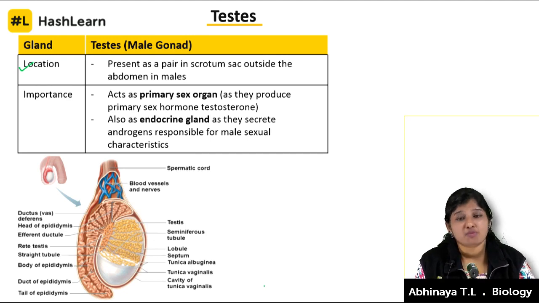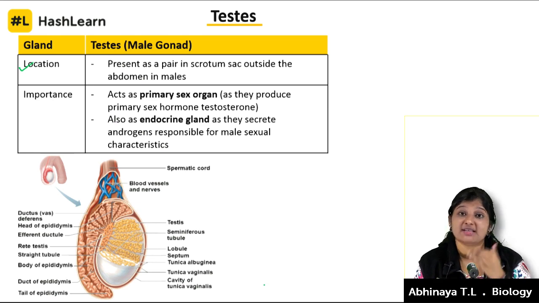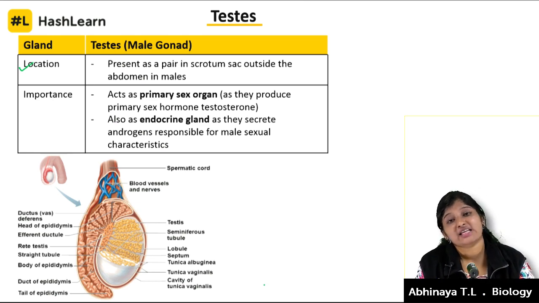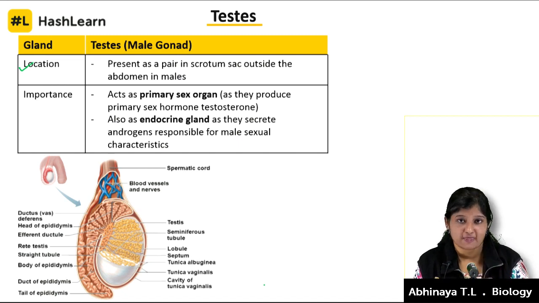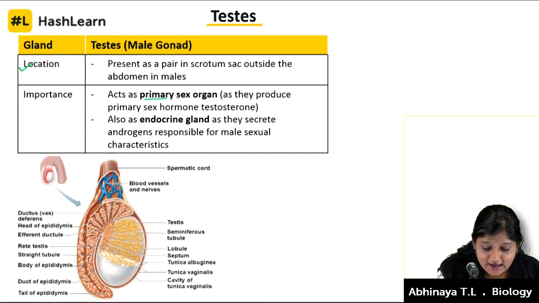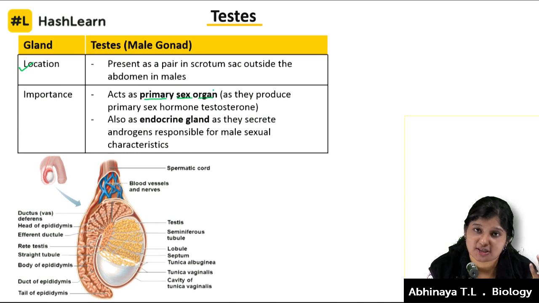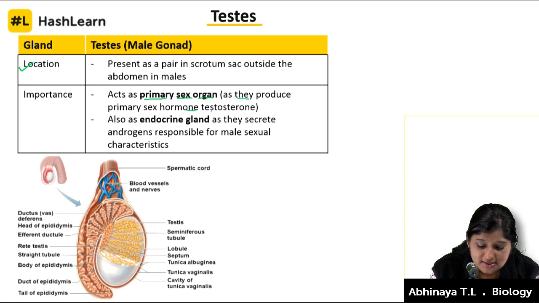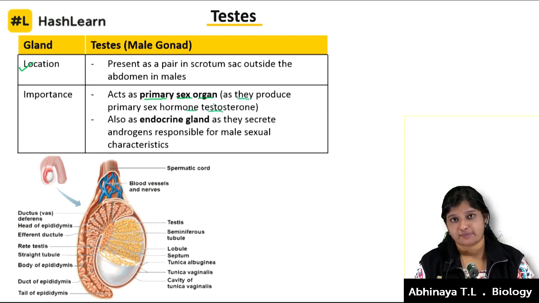And one more thing is, as the primary sex organ, it releases the primary sex hormone, the main hormone, that is testosterone. That is why it acts as the primary sex organ, because it is present from the time the infant is born, that is, the boy is born. It's going to help us in sex differentiation. And they also produce the primary sex hormone, that is testosterone.